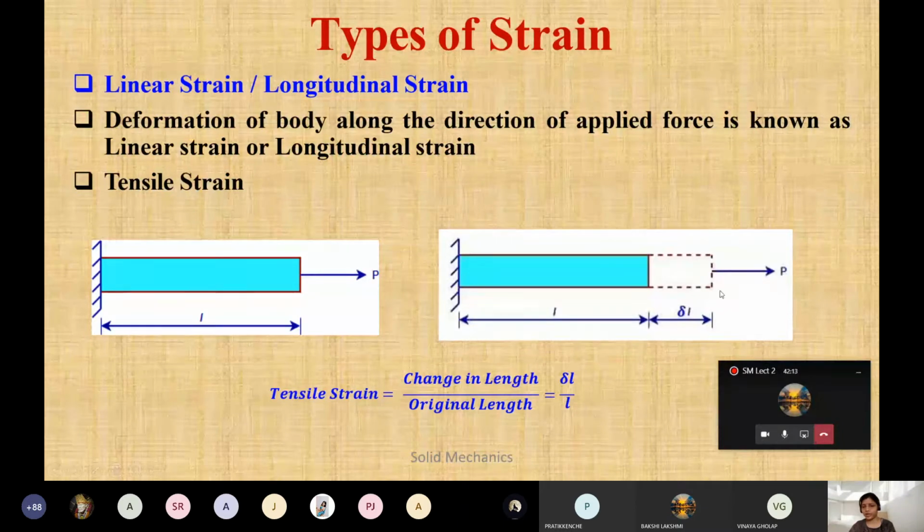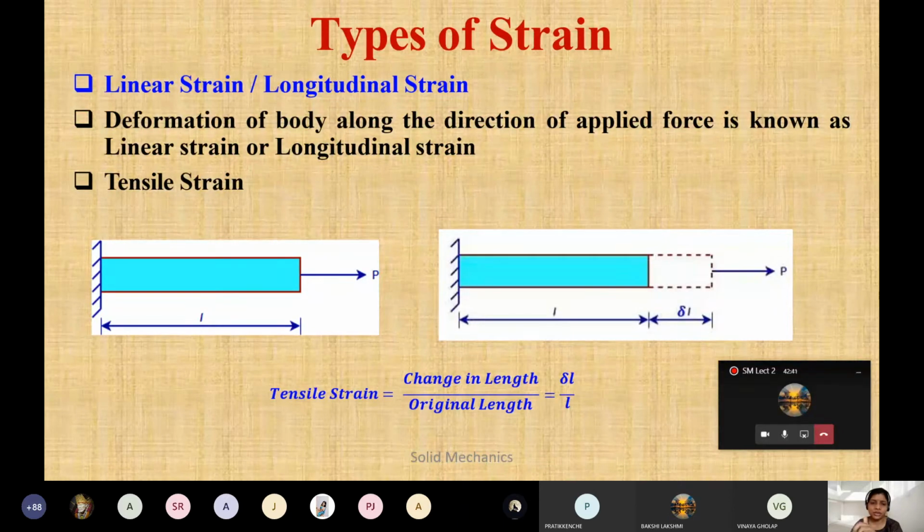If you have a pulling action, it will try to pull the material and your length will increase. So L is your original length and delta L is your increase in length. That is called the change in length. So that's why tensile strain. If possible, you can write down this formula, because if time permits, we will solve small numericals. At that time, you should remember all these notations and formulae.